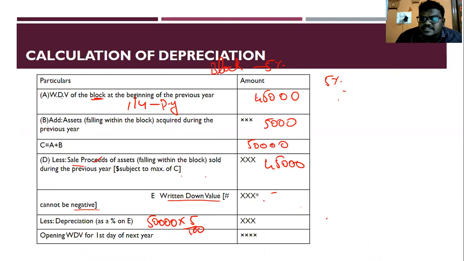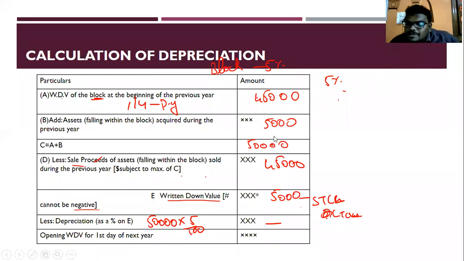Even after deducting this, I'm getting a positive balance, that is 5,000. But even though I have a positive written down value, do I have any asset? I don't have any asset, right? When there is no asset, then how can you claim depreciation? Correct. So that is the reason you can't claim depreciation here. So this amount will be treated as short-term capital loss or long-term capital loss.